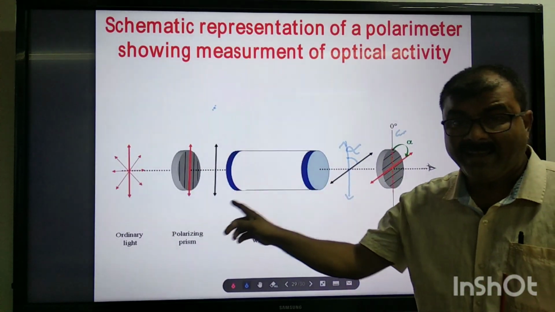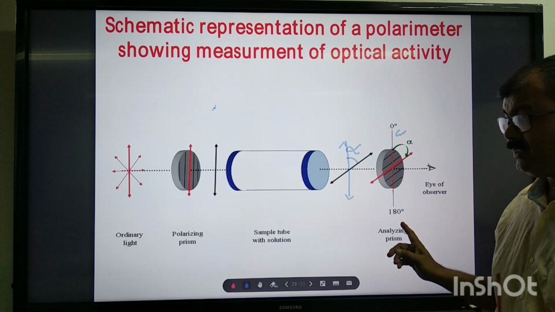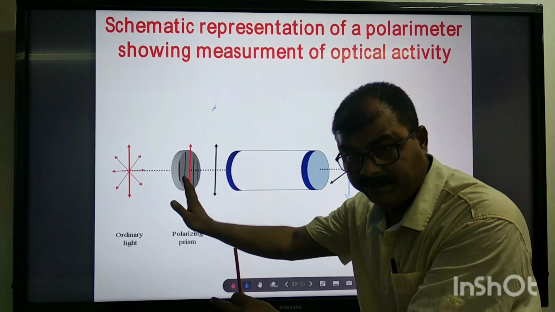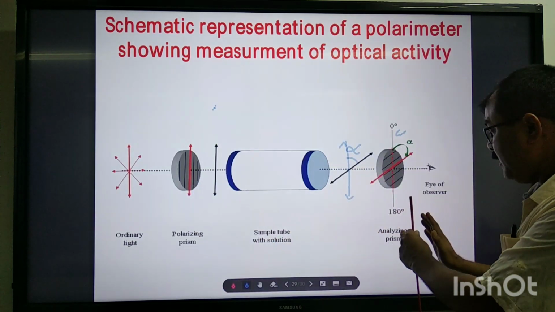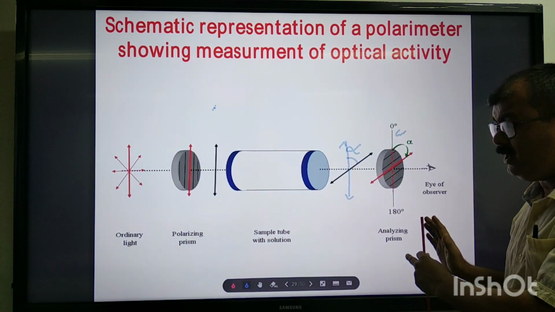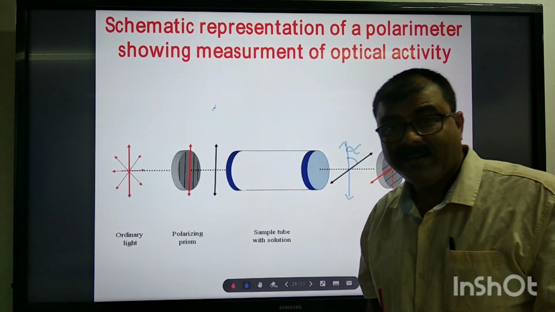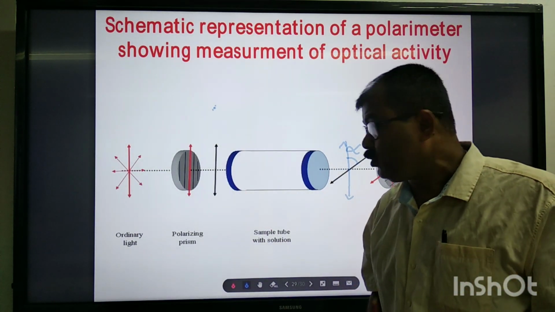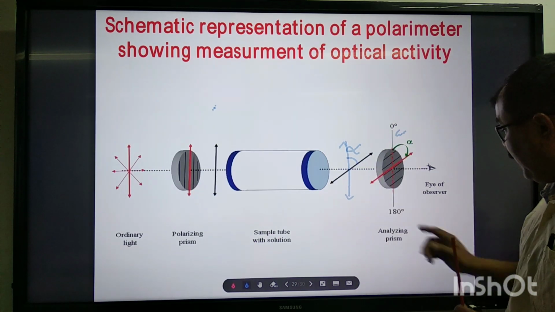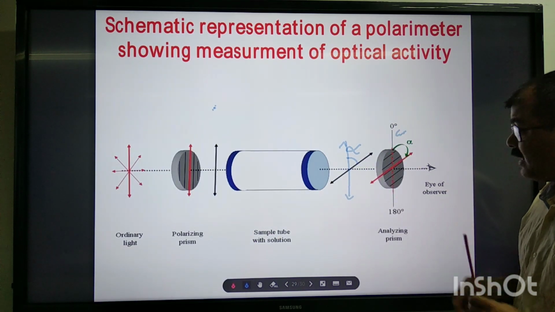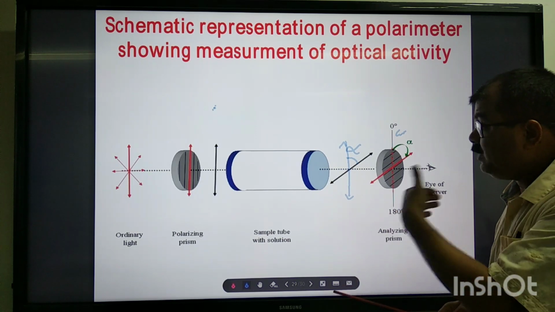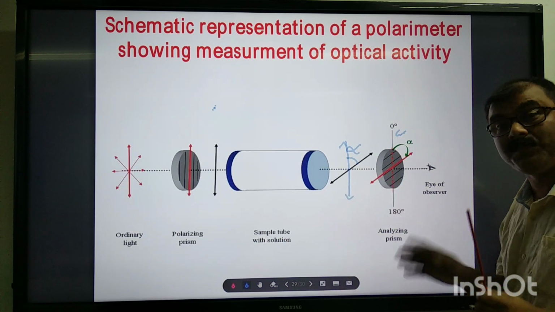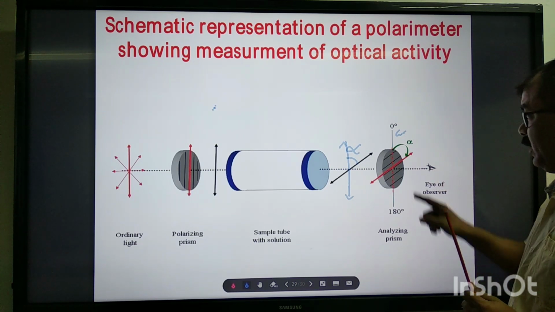So polarizer and analyzer, what is the difference? This is the same kind of prism. The polarizer, a nickel prism, will not move, but the analyzer is movable. The polarizer converts ordinary or unpolarized light to plane polarized light, but the analyzer is used to check whether light has been polarized or not. If it is polarized, at what angle it is polarized is shown here.